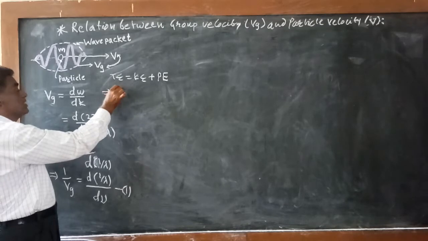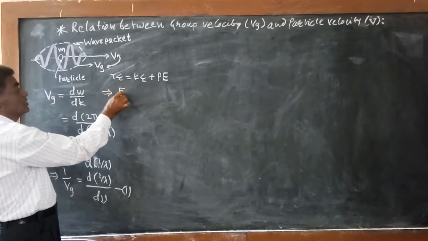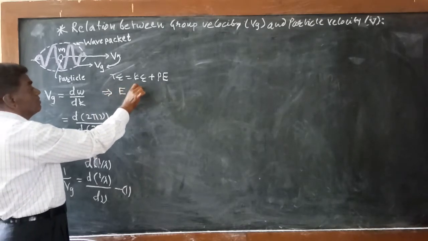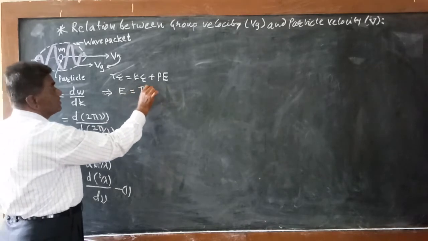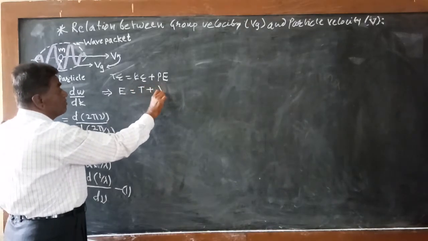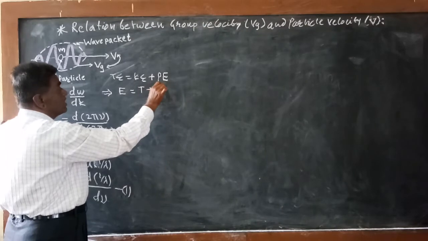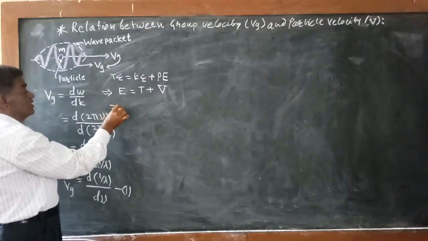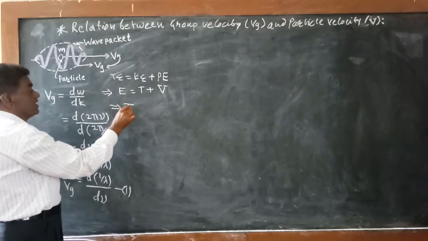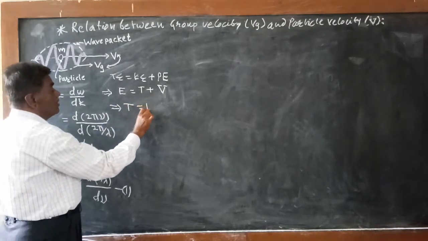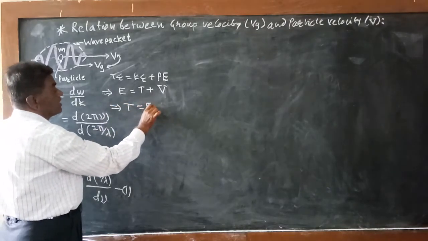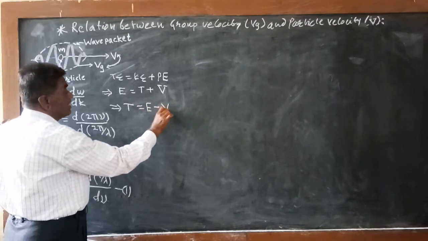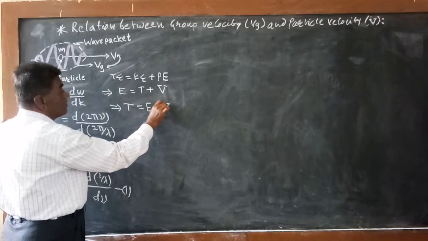We will represent the total energy by the symbol E, so this will be equal to the kinetic energy, which we represent by the symbol T, plus the potential energy, which we represent by the capital V. So from this equation the kinetic energy T is equal to the difference between the total energy and the potential energy, that is T equals E minus V.